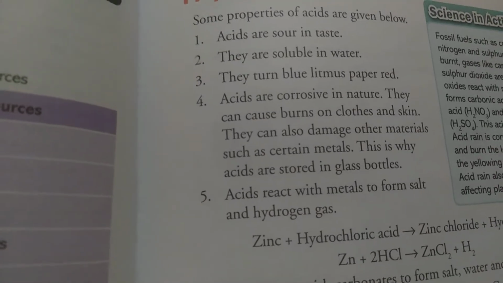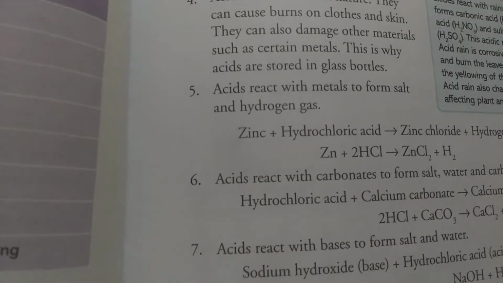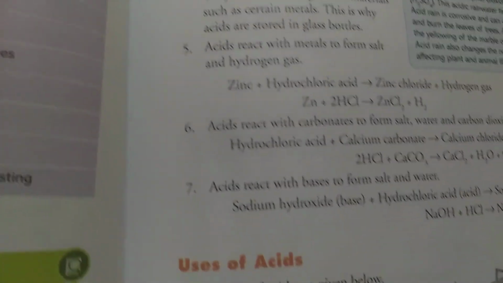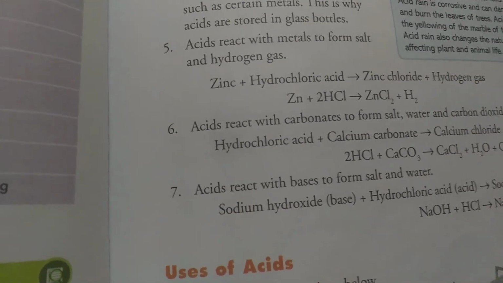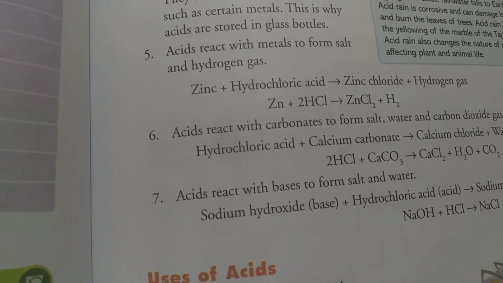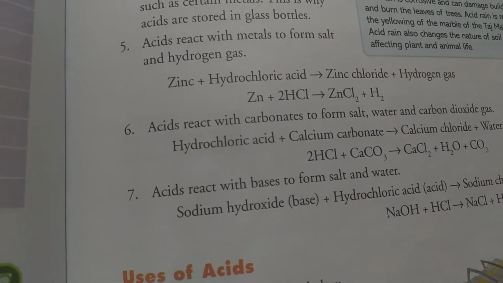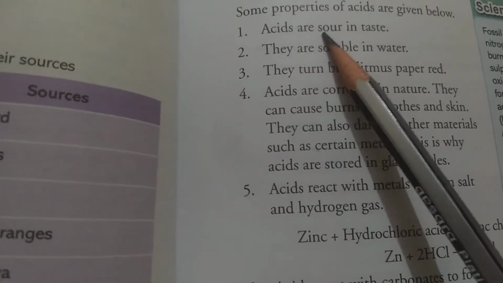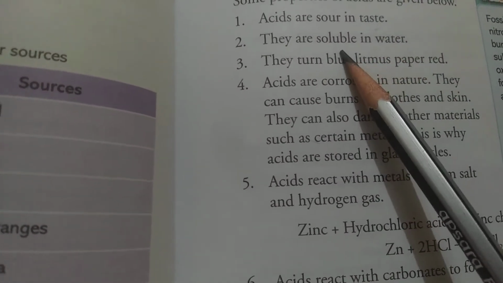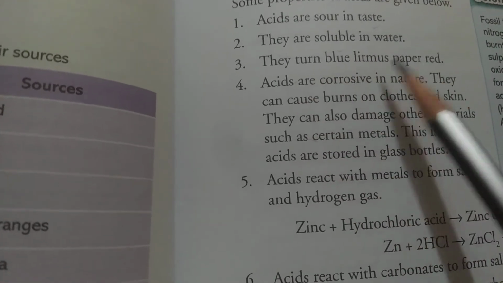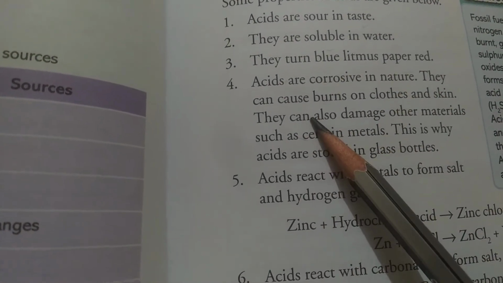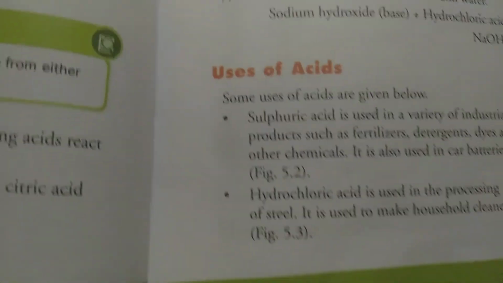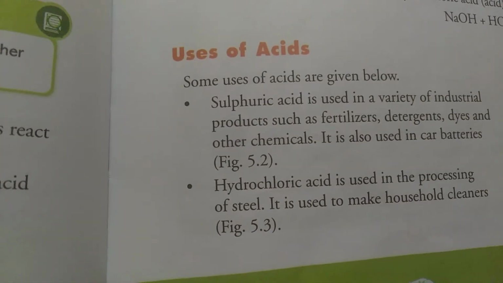And the most important thing that we will do later is that acids react with metals and form salts. Acids can also react with salts like carbonates and form other kinds of salts, and many more. But you have to do only the upper four: that they are sour in taste, they are soluble in water, they can turn blue litmus into red, they are corrosive in nature, and they have a tendency to react with any kind of metal.